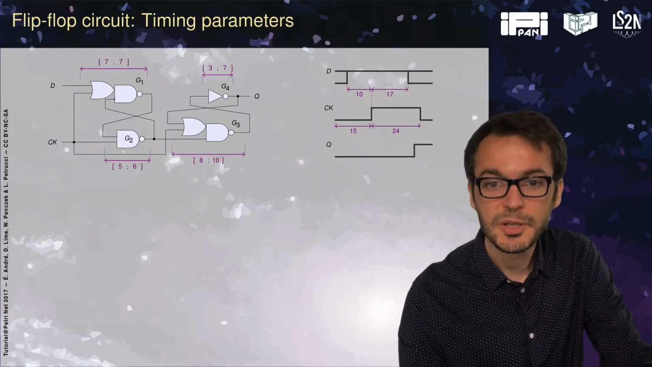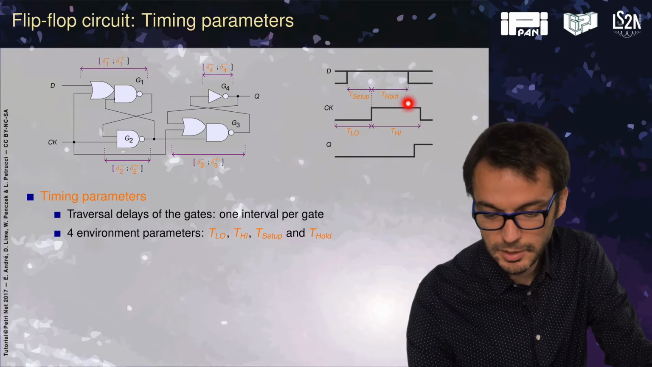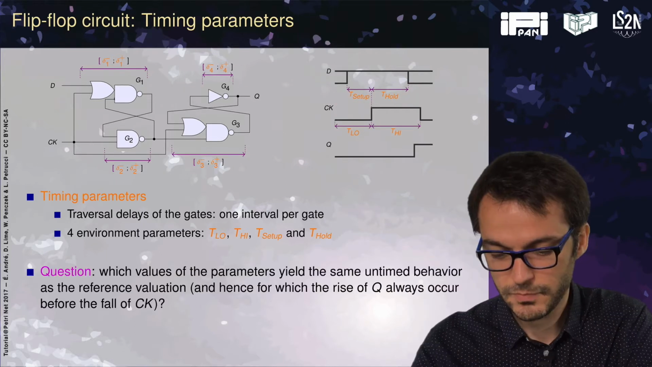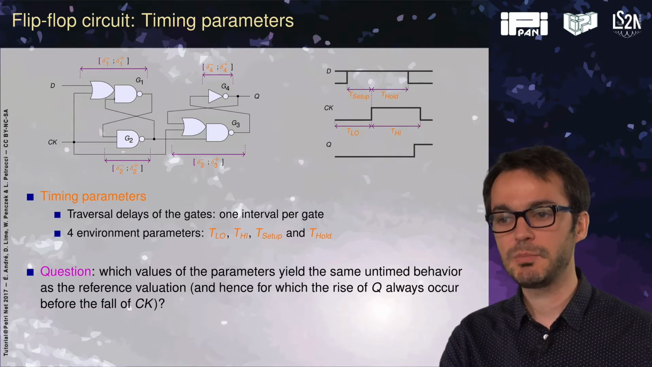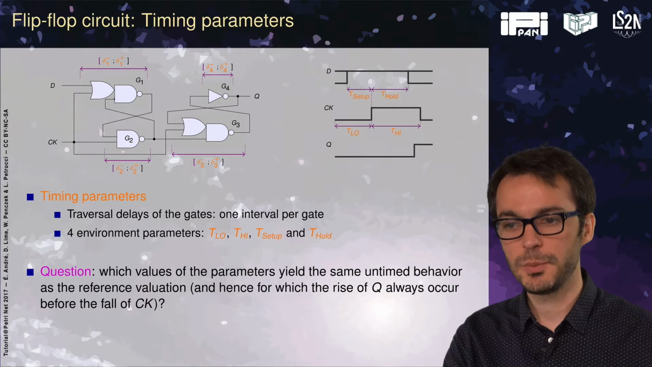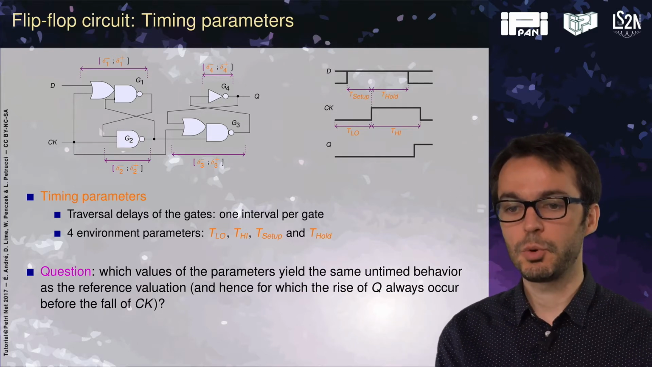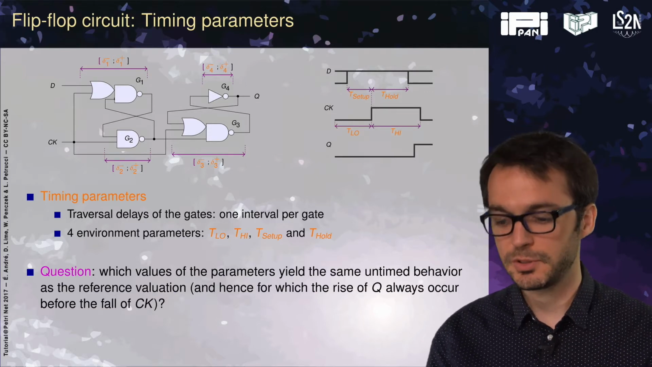Now I will replace my timing constants with parameters. So now I don't know those values. We get parameters both for the environment and for the traversal delays. And the question is, which values of the parameters yield the same untimed behavior as the reference valuation? And the untimed behavior also means that if the rise of Q always occurs before the fall of CK, it will be the same for the other valuations.